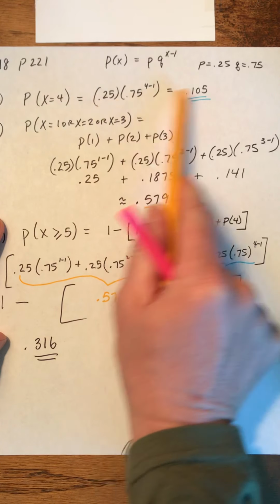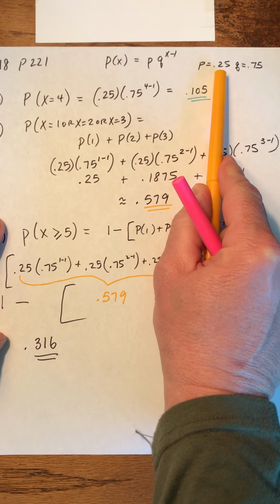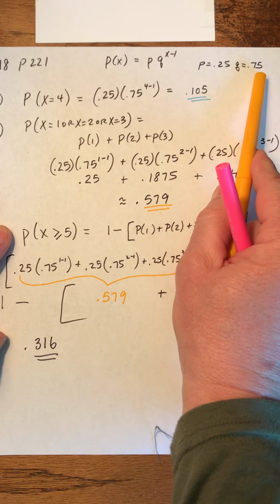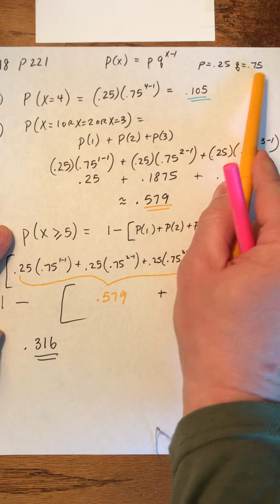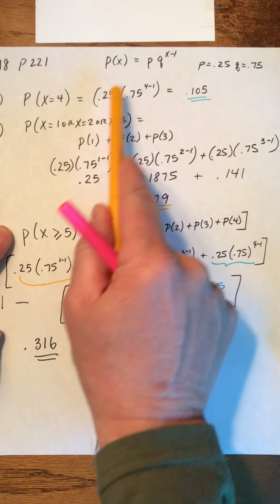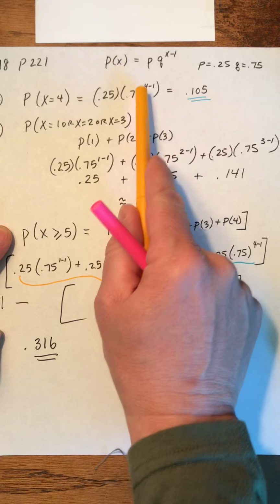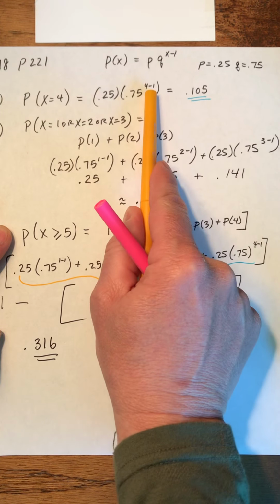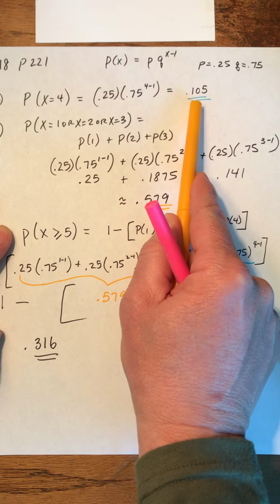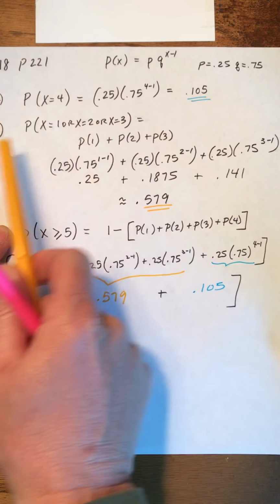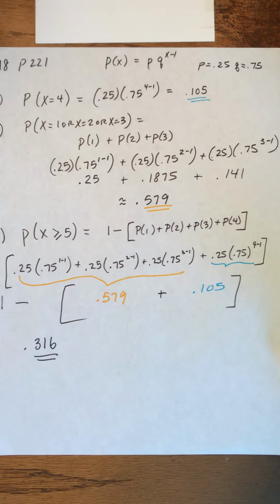The probability of winning was 1 out of 4, which is 0.25, so therefore the probability of losing is 0.75. They're saying, what's the probability of winning on your fourth try? Very simply, you're going to go 0.25 times 0.75 to the 4 minus 1, which is a 3, and you're going to get a 0.105. For part B, the question is a little bit different.